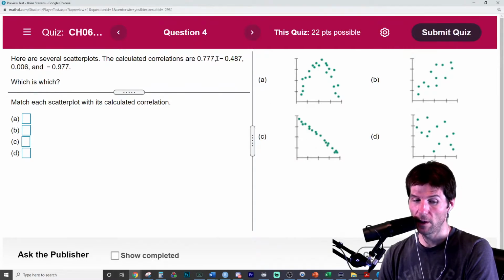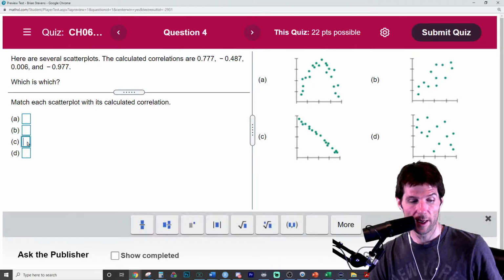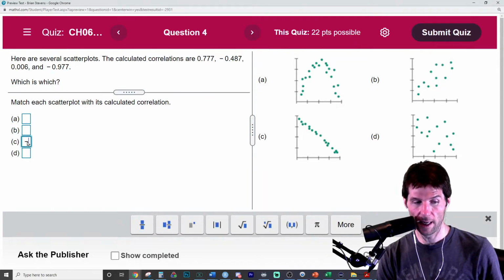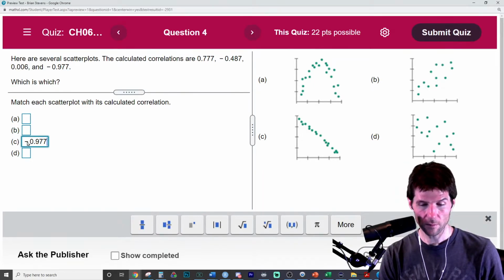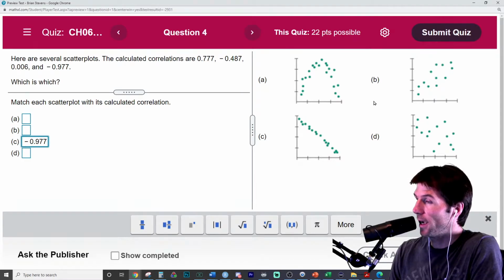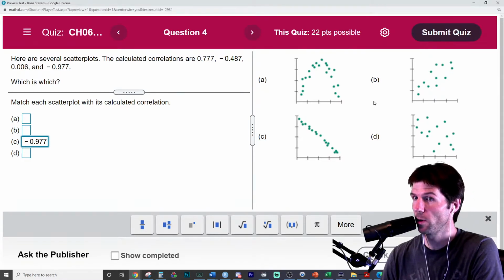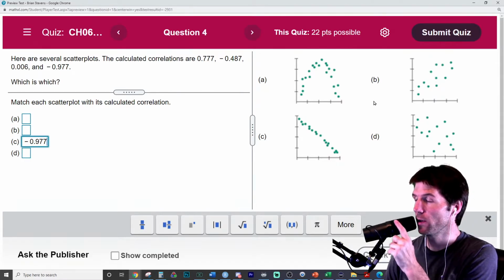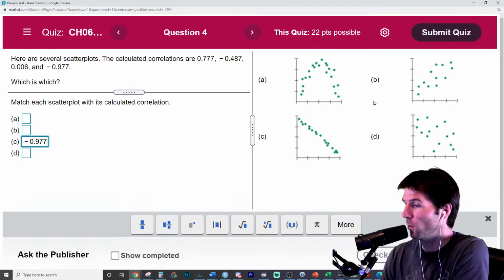So what do you notice right here? This is a very strong negative correlation. That is, graph C is a very strong negative correlation. Do you see any other negative correlations here? A, B, C, or D? What is another negative correlation where the graph generally goes down?